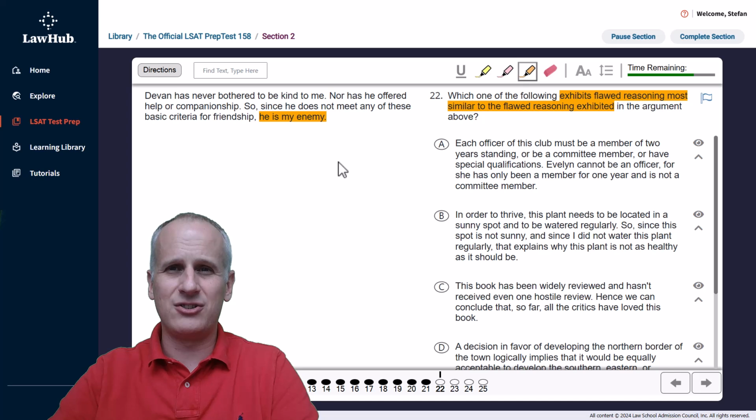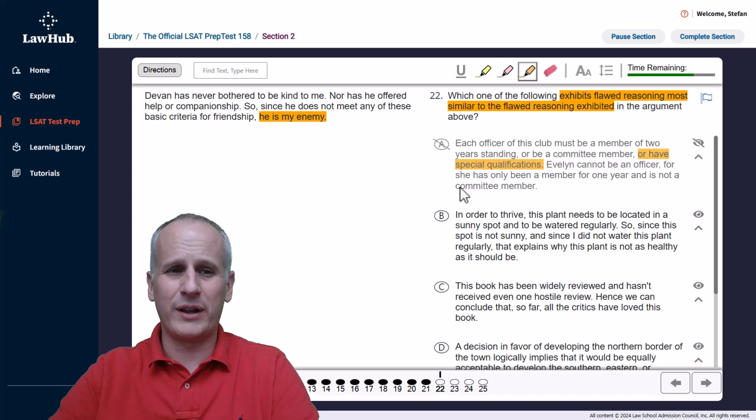It's that you can't say that just because two preconditions are not met, the opposite is true. So starting with choice A: each officer of this club must be a member of two-year standing or be a committee member or have special qualifications. Well, now I've got three conditions. We had two conditions in the given argument, rather. In this case, you can eliminate A immediately.